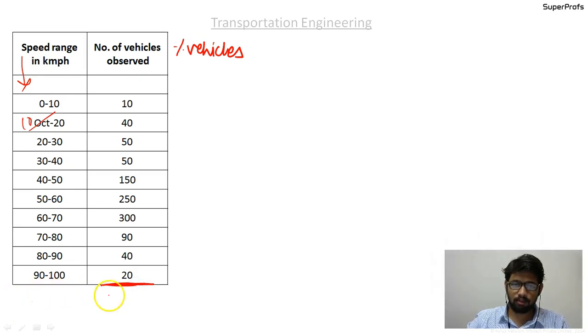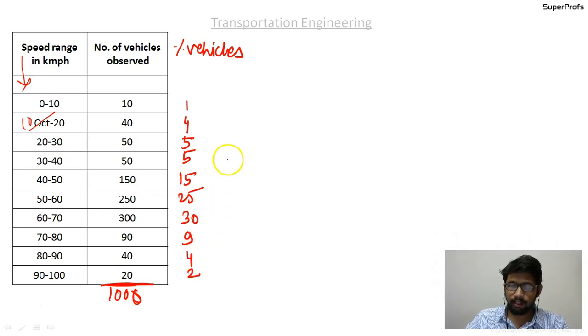The total is 1000 vehicles. So 10 stands for 1%, 40 stands for 4%, 55 is 5%, then 15%, 25%, 30%, 9%, 4%, and 2%.